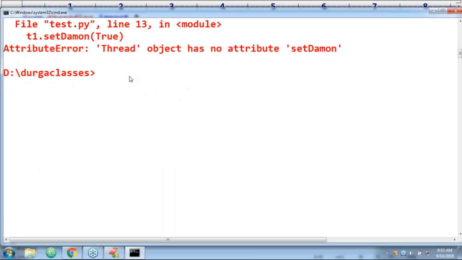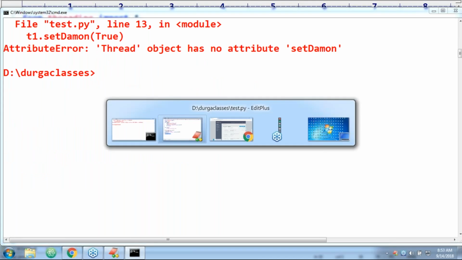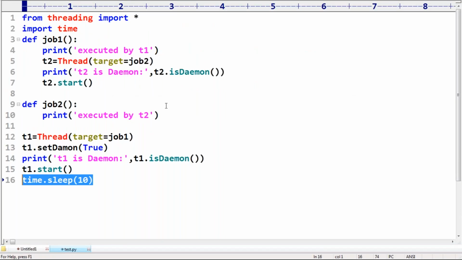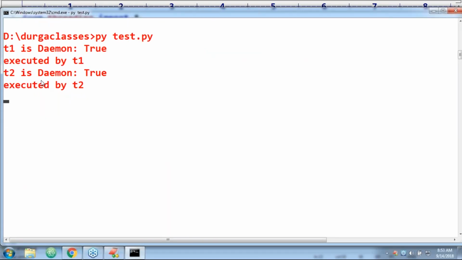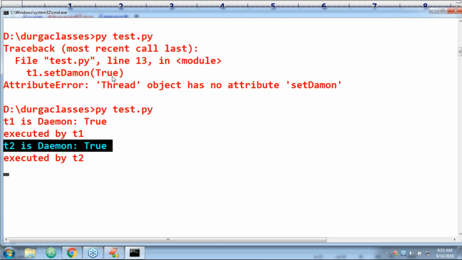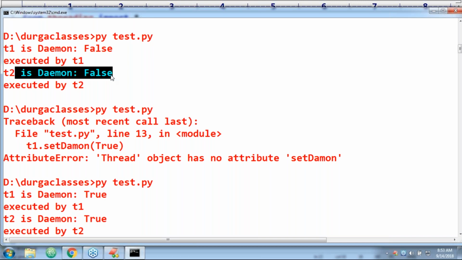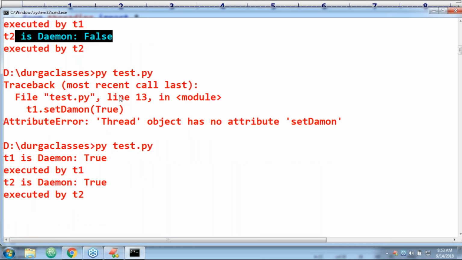Now the attribute of the thread object is not setDaemon, spelling mistake. T1.daemon. Can you please observe? Is T1 the Daemon or not? Yes, I changed it. But what about T2? T2 also became Daemon. Earlier T2 was non-Daemon, but now T2 is also Daemon.